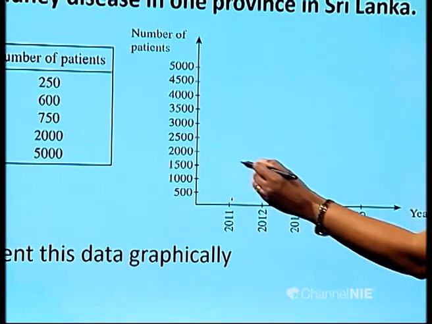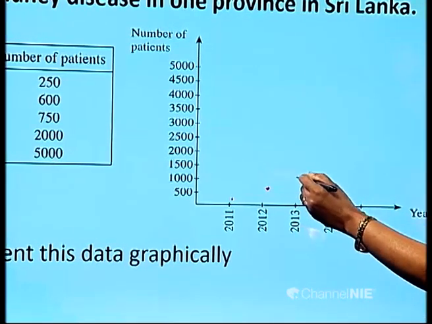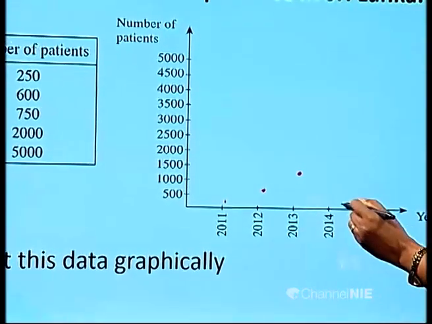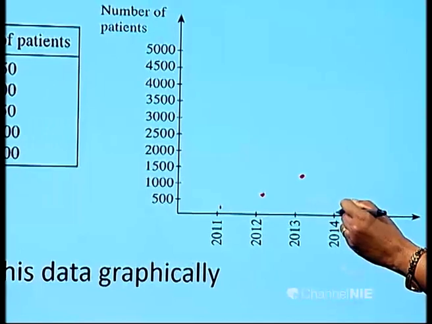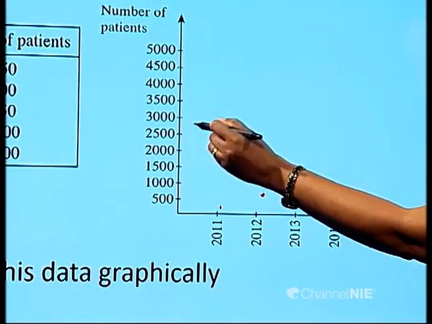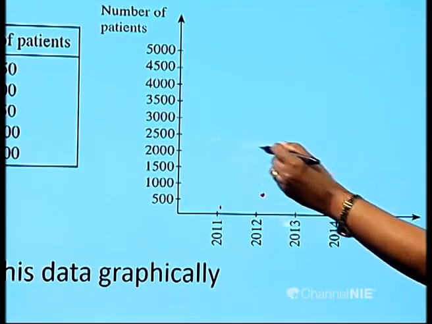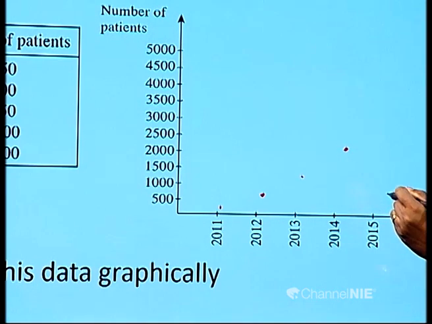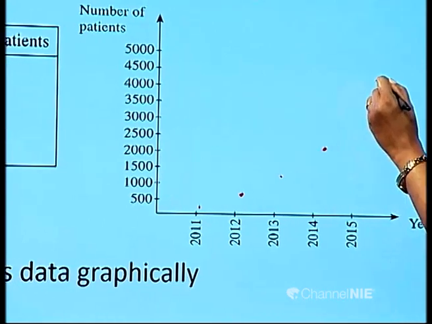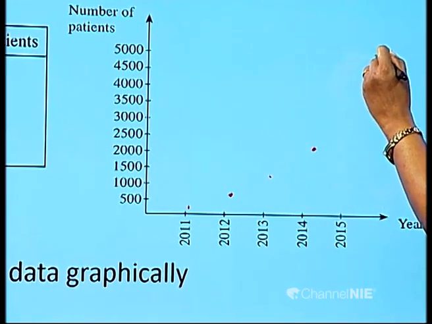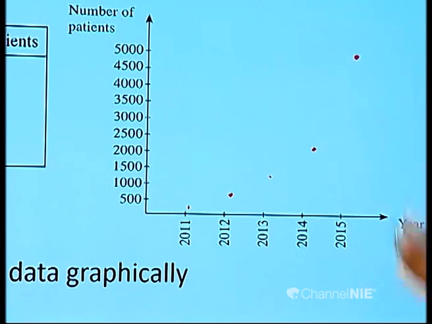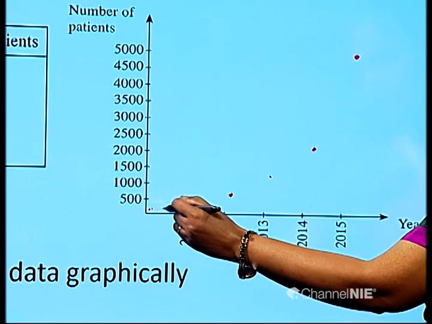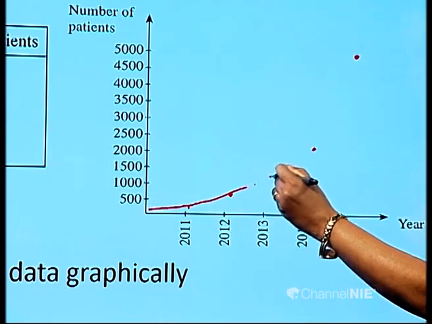Then 750 is somewhere here, children, in 2013. Then 2000 in the year 2014. The number of kidney patients is 2000. And finally, in the year 2015, it is 5000. If I connect these points, children, we can get a line like this.